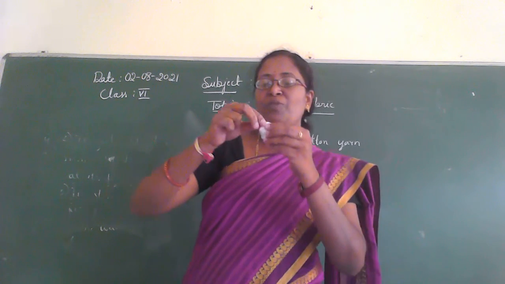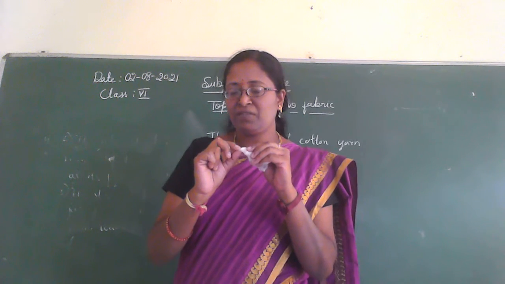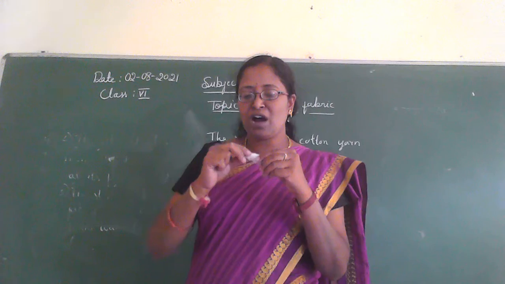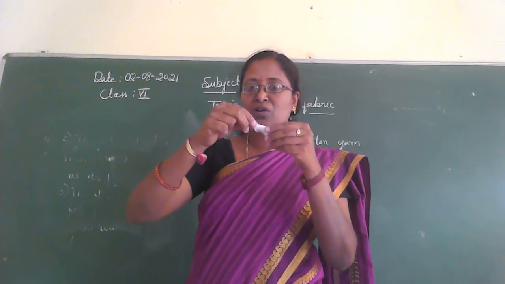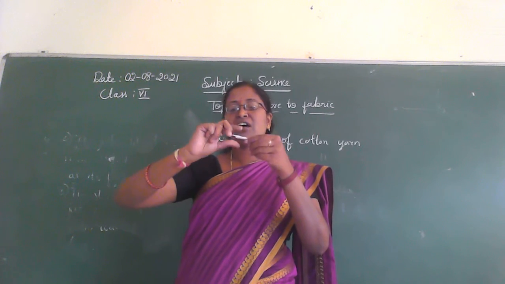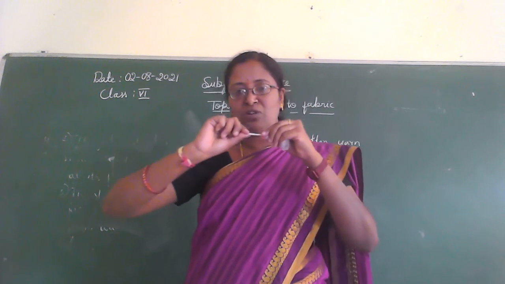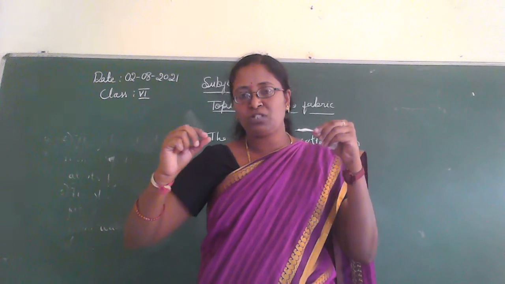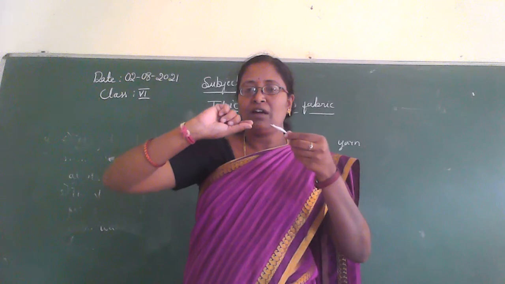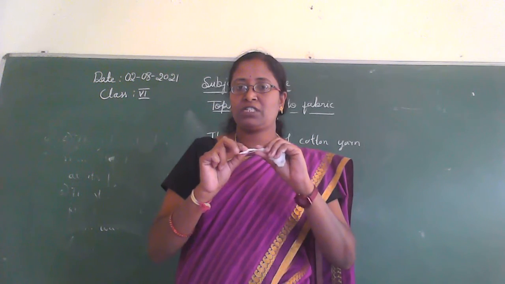First pinch some cotton wool between the thumb and forefinger of the other hand, then gently pull it out while continuously twisting the cotton fibers.